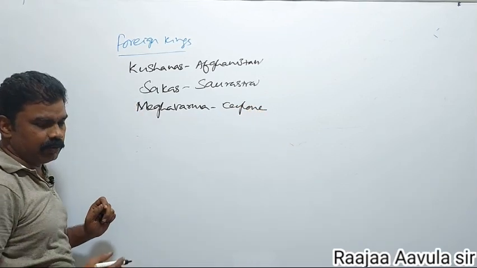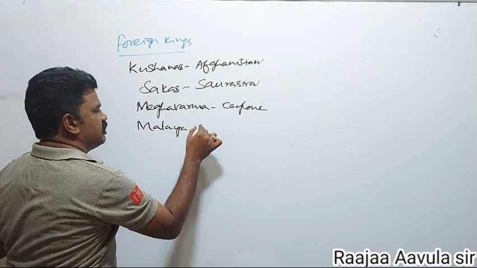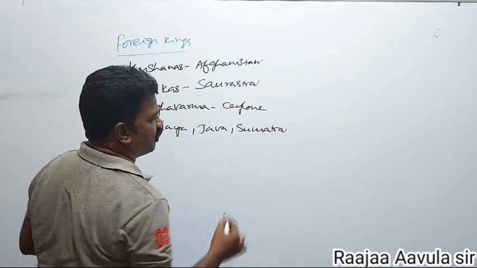He also defeated Malwa, Malaya, Java, Sumatra, areas of Indonesia.